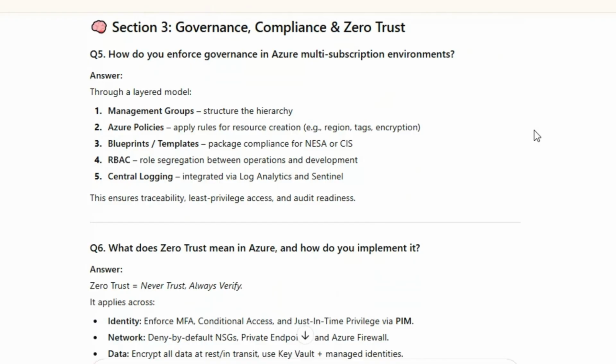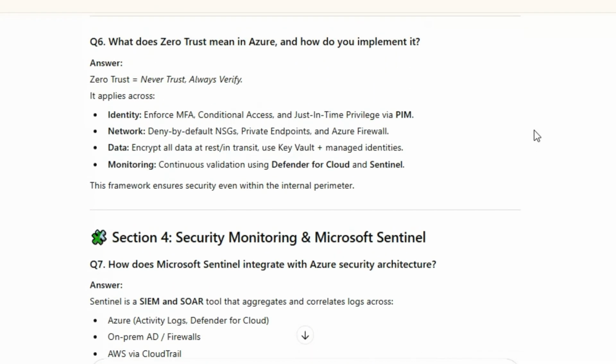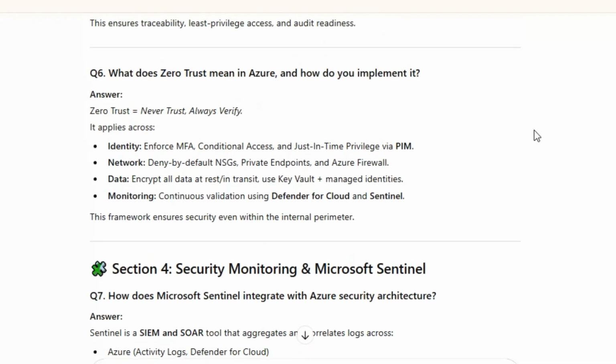Q6. What does Zero Trust mean in Azure, and how do you implement it? Answer: Zero Trust equals never trust, always verify. It applies across identity: enforce MFA, conditional access, and just-in-time privilege via PIM. Network: deny by default NSGs, private endpoints, and Azure Firewall. Data: encrypt all data at rest and in transit, use Key Vault plus managed identities. Monitoring: continuous validation using Defender for Cloud and Sentinel. This framework ensures security even within the internal perimeter.